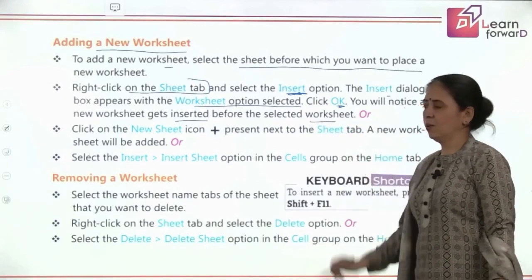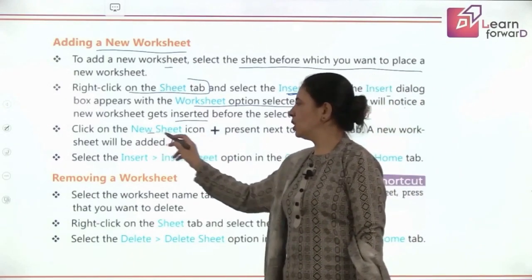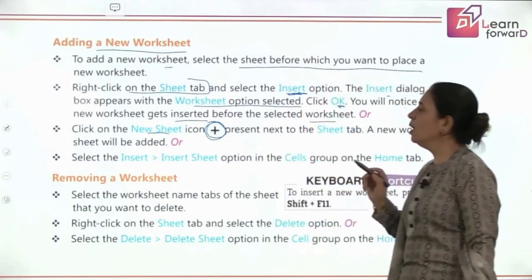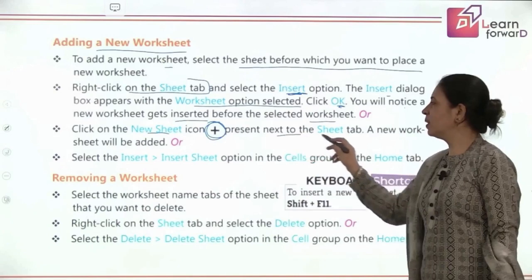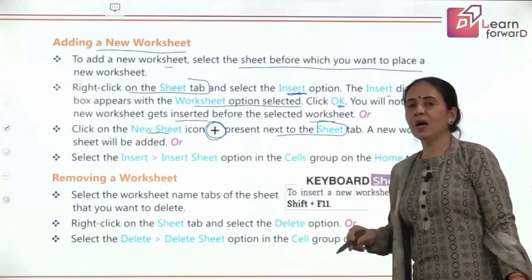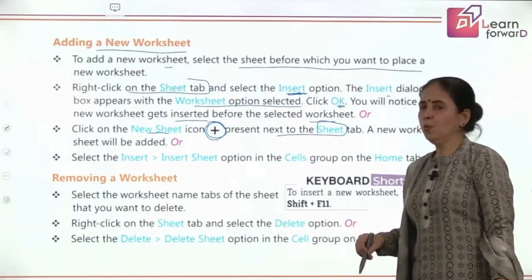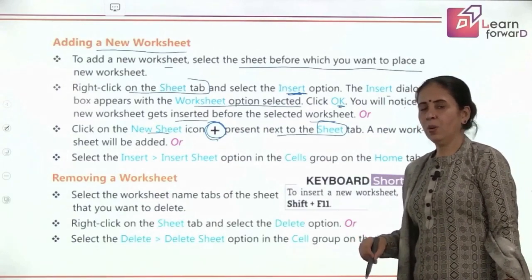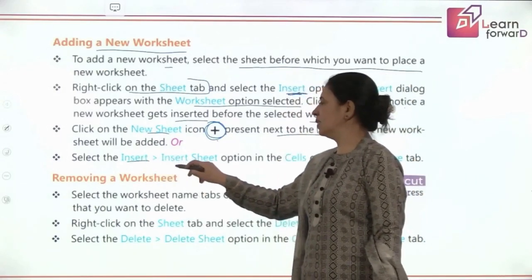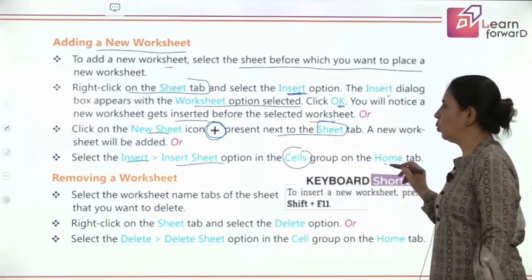Just click on OK and you will notice that a new worksheet gets inserted before the selected worksheet, right? Or just click on the new sheet icon. This is a plus sign, we call it the new sheet icon, which is present next to the sheet tab. Once you click on this, you will find a new sheet is added in the book which is currently open. And it could also be done with the Insert Sheet option in the Cells group on the Home tab.